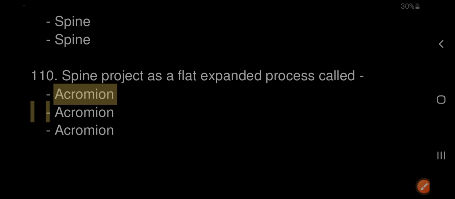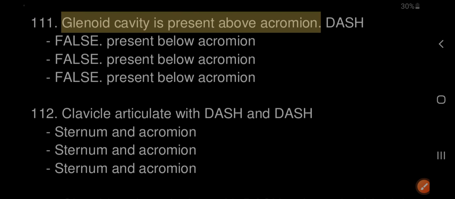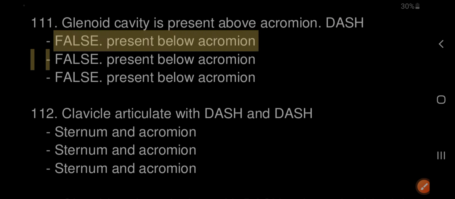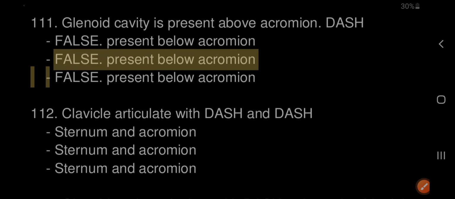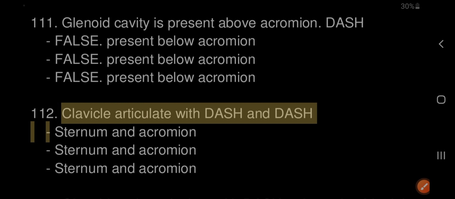111. The glenoid cavity is present above the acromion. False, it is present below the acromion. 112. The clavicle articulates with the sternum and the acromion.